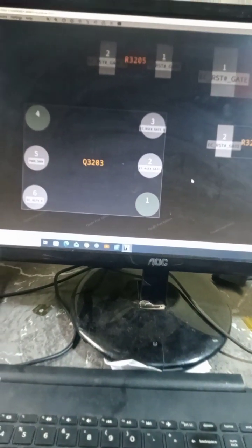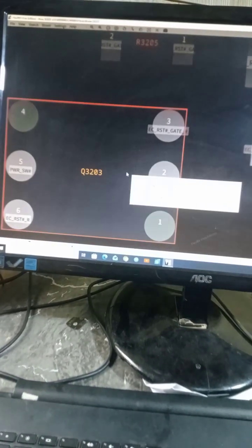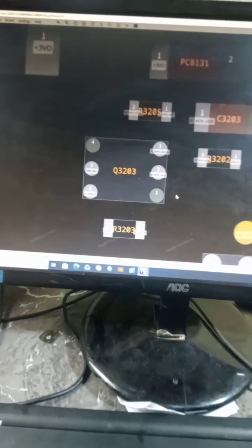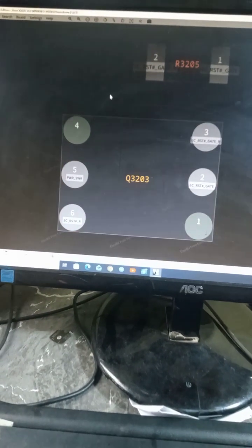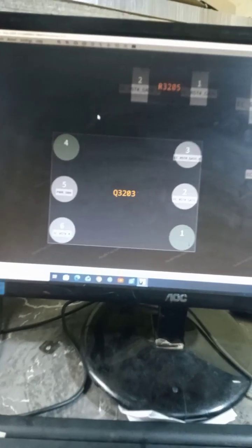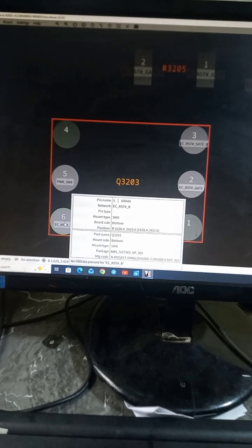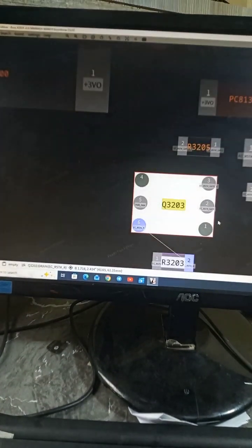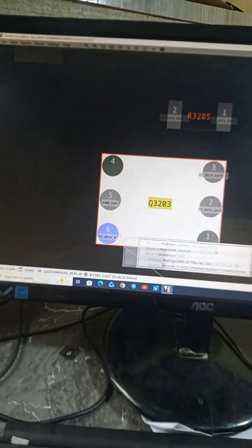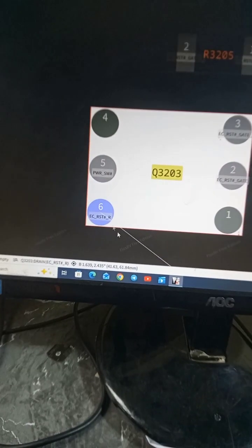Okay, guys, coming back to our board view, we are supposed to receive our EC reset signal on this pin, which is pin 6.